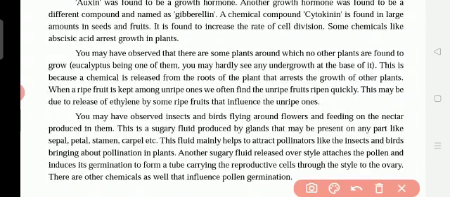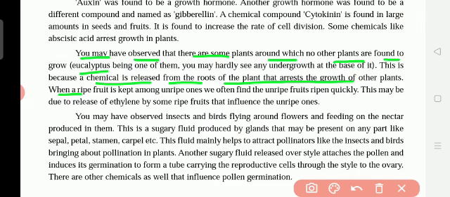Okay. And next chemical is present. That chemical we call it as, okay, we will read so by the time we will know. So you may have observed that there are some plants around which no other plants are found. Some eucalyptus plants, big plants, when they grow near them no other plant will grow. Because of why? It releases one acid. Because of that acid no other plant grows. It releases one chemical, which will arrest the growth of plants. Arrest means we stop the growth of the plant.